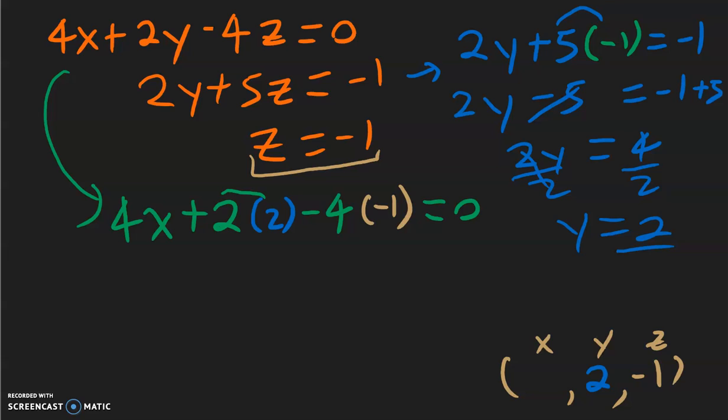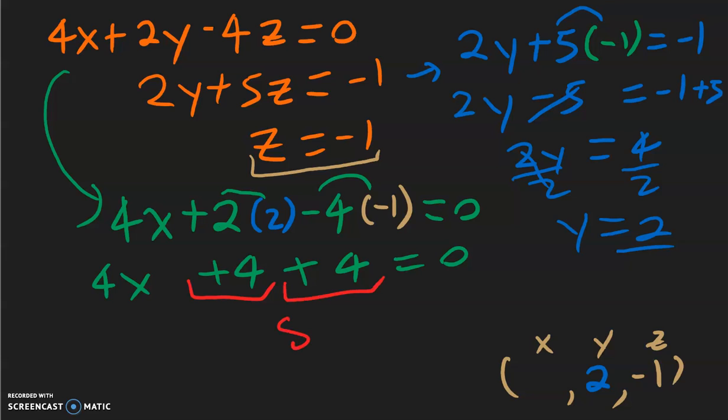Positive 2 times positive 2 is going to be positive 4. Negative 4 times -1 is going to be another positive 4. Everything else, copy. Combining the like terms, we have 4 plus 4, which is going to be a positive 8. Everything else, copy.